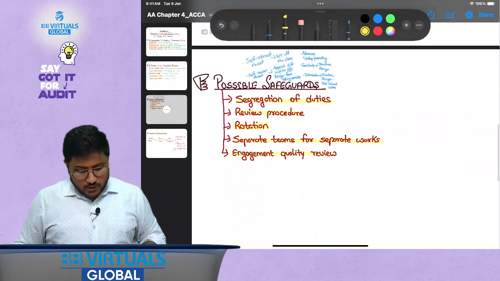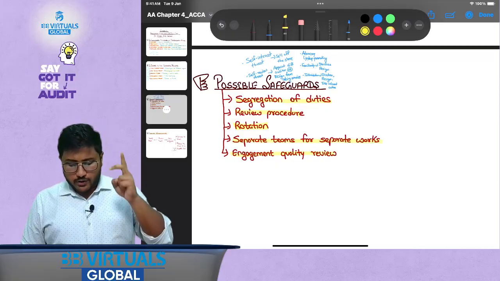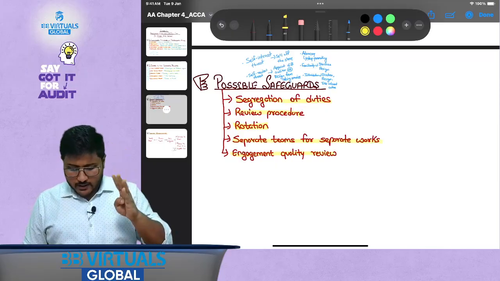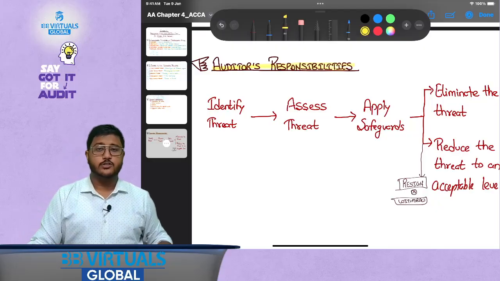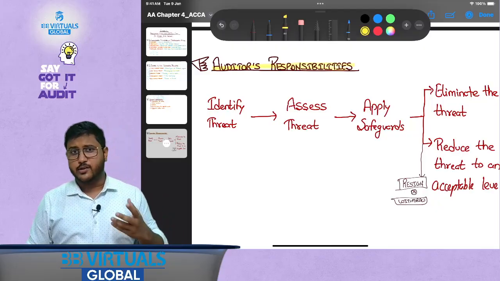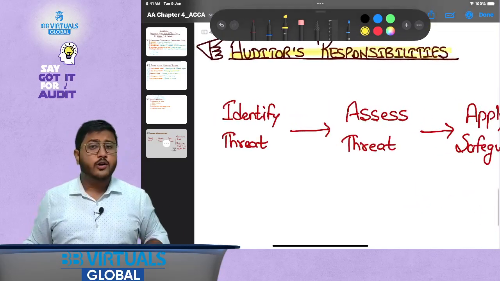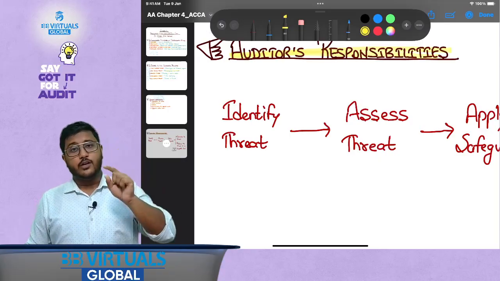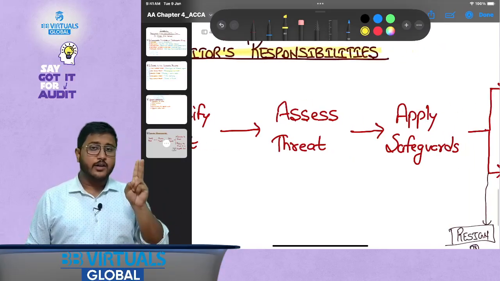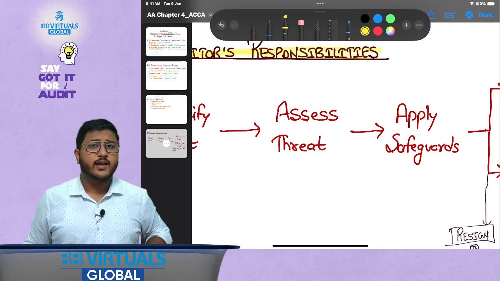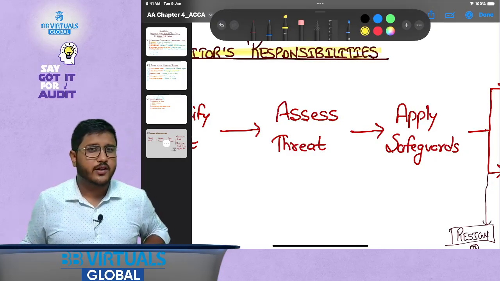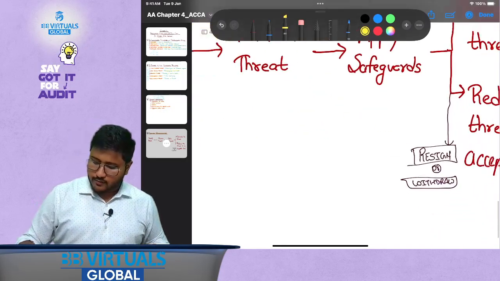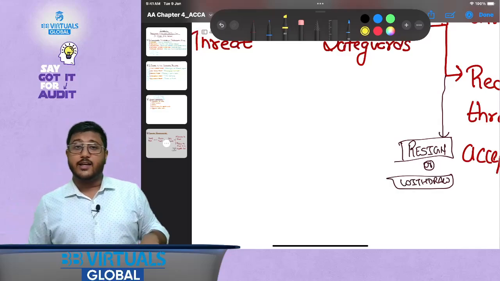Then we discussed possible safeguards: segregation of duties, review procedure, rotation, separate team, and engagement quality review. And finally, we discussed one of the most important parts, which is the auditor's responsibility, what we need to do as a professional auditor. As a professional accountant, we need to identify the threat, assess the threat, apply the safeguards, and then see if the threat is eliminated or reduced to an appropriate level. Just in case we are unable to do it, then we have to resign or withdraw from the engagement.